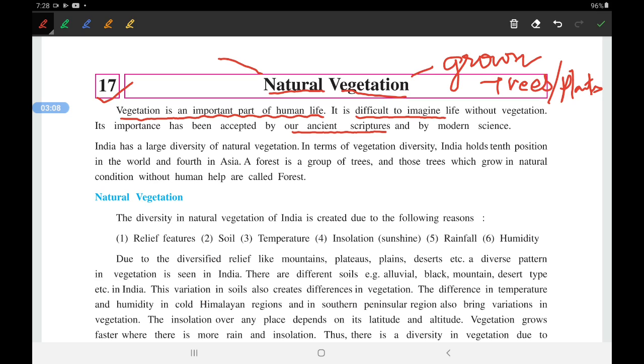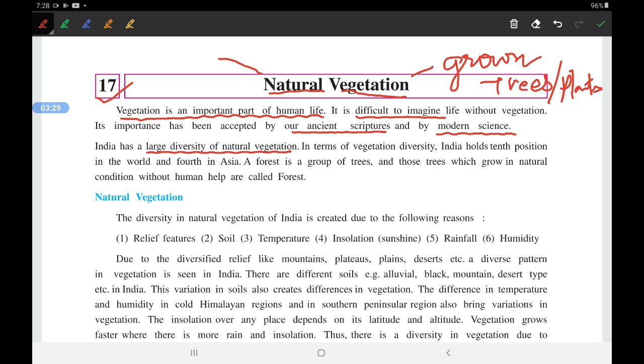So they are very important, and it is told in our ancient scriptures, and also by modern science, that natural vegetation is very important. India has the largest diversity of natural vegetation.